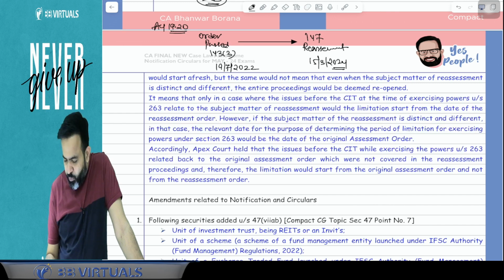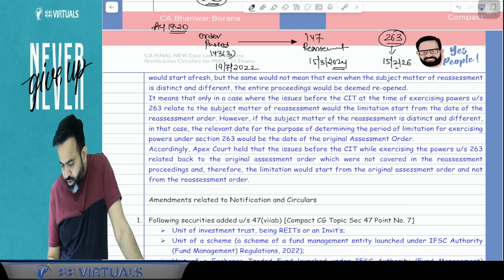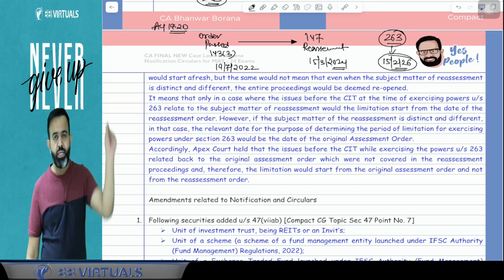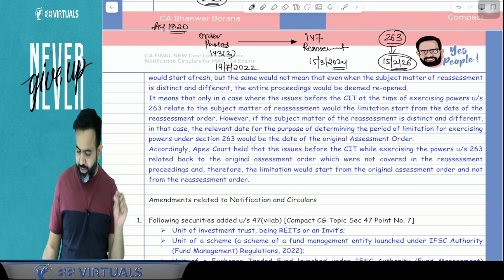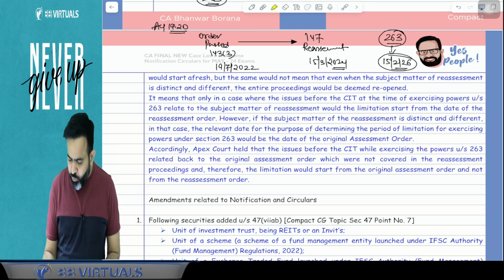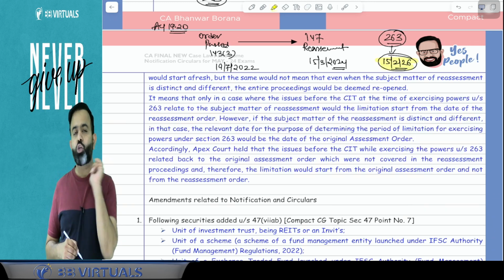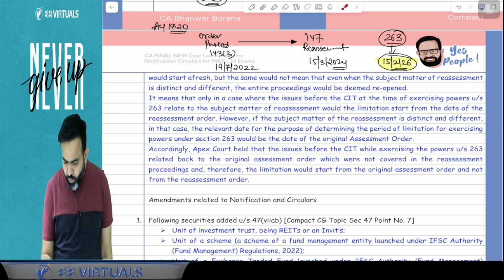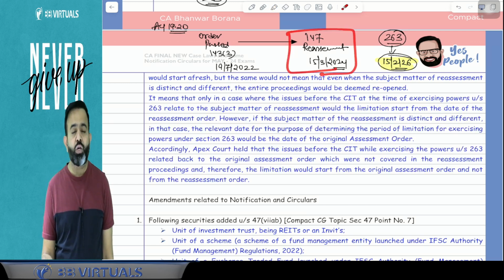Now guys, suppose the CIT wants to do the revision under section 263 on 15th of Feb 2026. So on 15th Feb 2026, the CIT wants to do the revision under section 263. Now the question is, on 15th Feb 2026, can he do so or not? Here the reassessment order is passed on 15 March 2024.